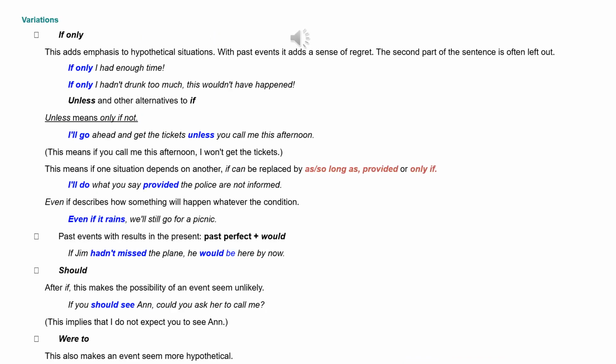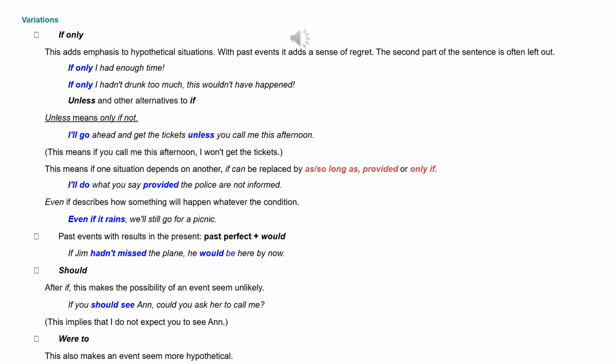Variations, if only. This adds emphasis to hypothetical situations. With past events it adds a sense of regret. The second part of the sentence is often left out. If only I had enough time. If only I hadn't drunk too much, this wouldn't have happened.